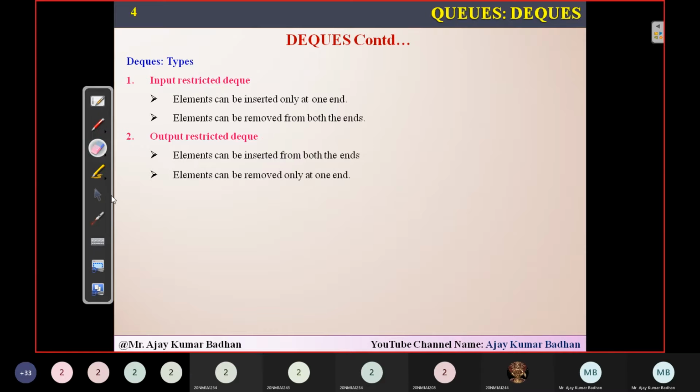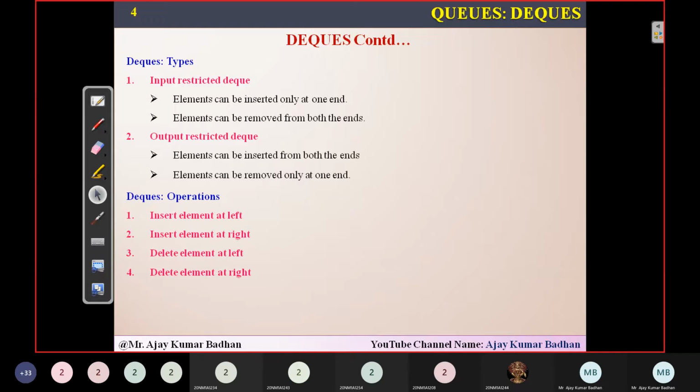Now, what are the different operations we are going to perform? Based upon this, there are four different operations we are going to implement: inserting an element at the left, inserting an element at the right, deletion at the left, and deletion at the right. These are the four operations using which we will perform all the different things. I will explain them one by one. Please understand them, and then I'll show you the entire program and how it works.